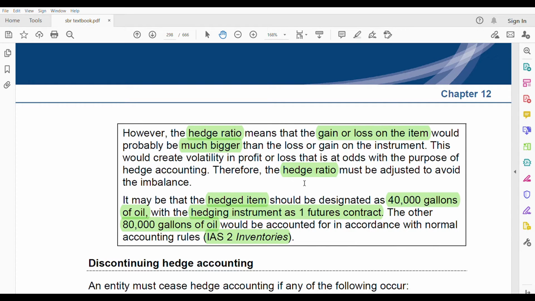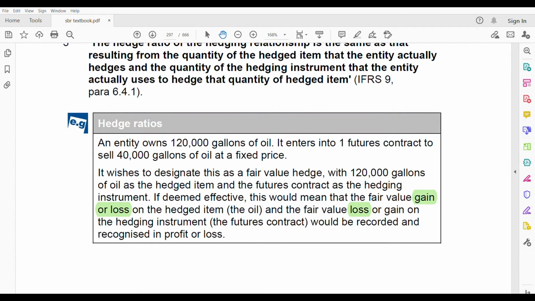We need to go up again. See, bring both down into the same terms so that gain and loss is not too much. If you see, the oil is 120,000 versus the future is just 40,000 you are selling under the future. So make both 40,000, right? Whichever is lower, try to bring the higher amount to that amount. You definitely cannot increase this 40,000 to 120,000, but this 120,000 you can bring to 40,000 gallons of oil.